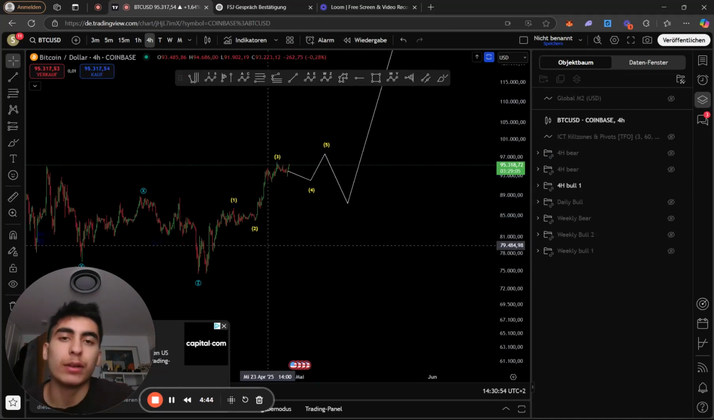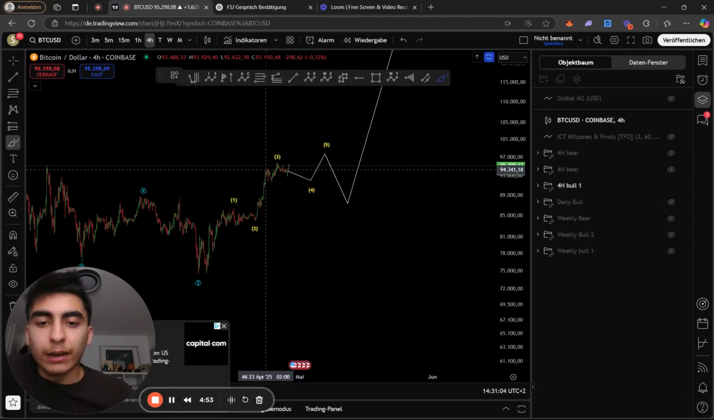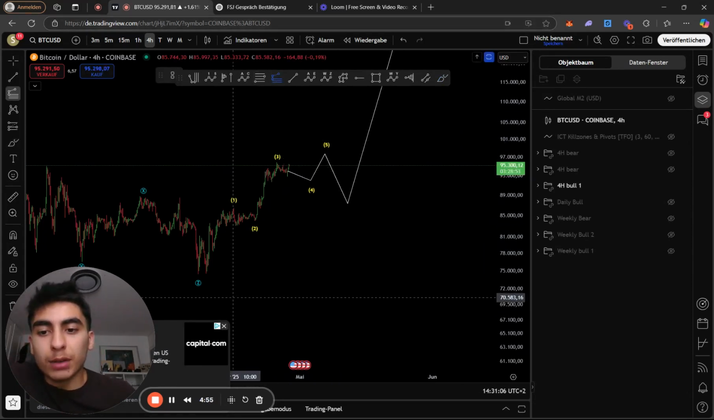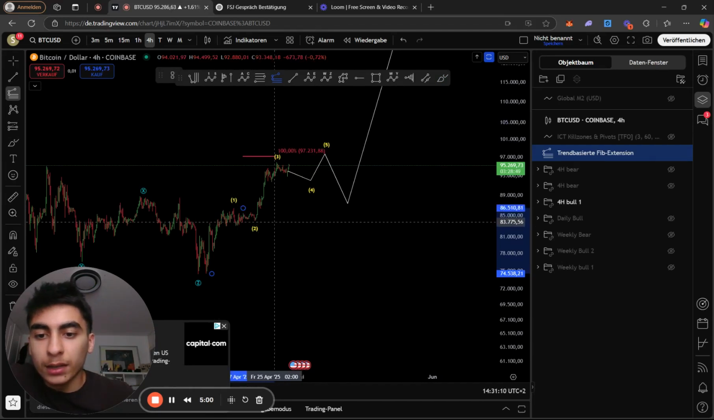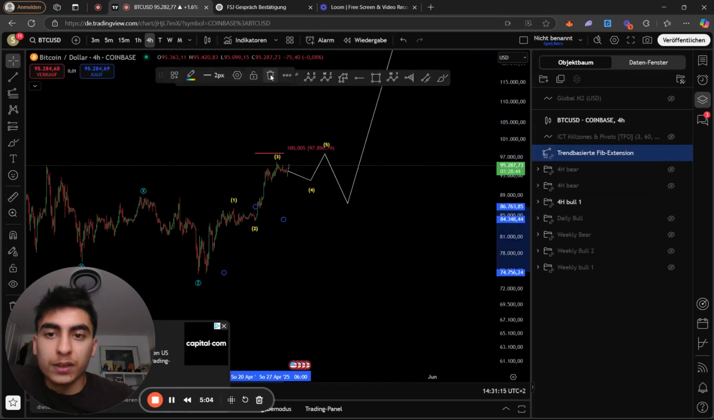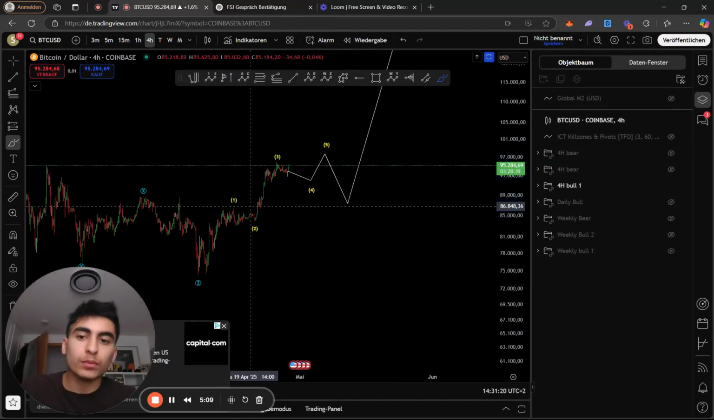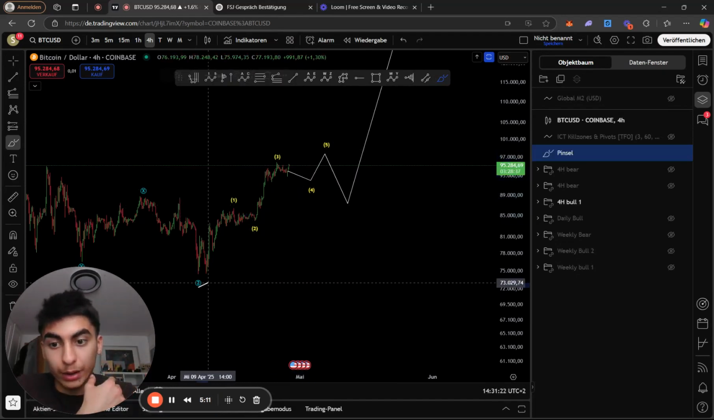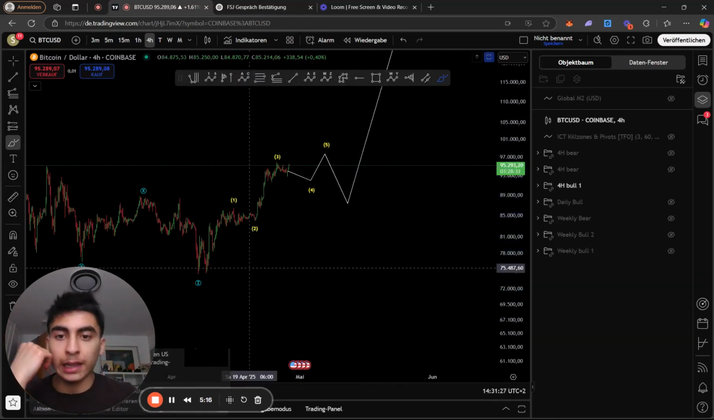But we have seen these wave 2s with such shallow retracements in the past. So why can't it happen again? So right here we are looking at 3, 4, 5. Now what is to mention is, if you look at this, take from the low to the high of wave 1 to the low of wave 2, we can see that we did not hit the 1-to-1 extension, which means wave 3 is at the moment shorter than wave 1.